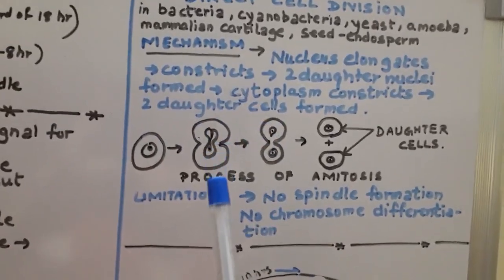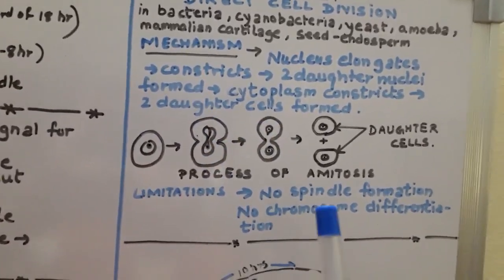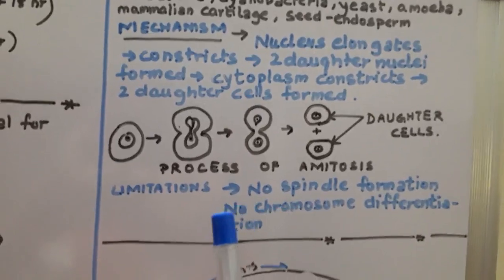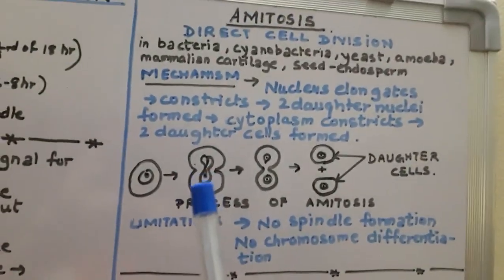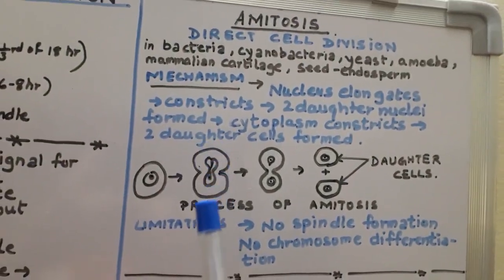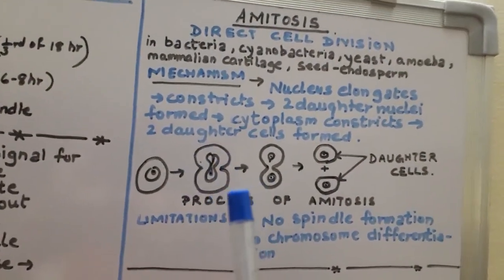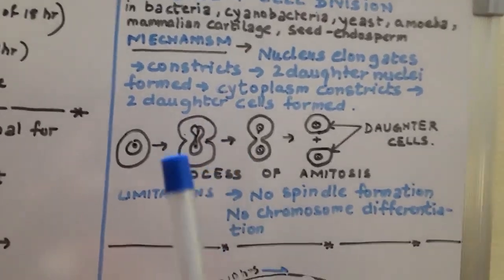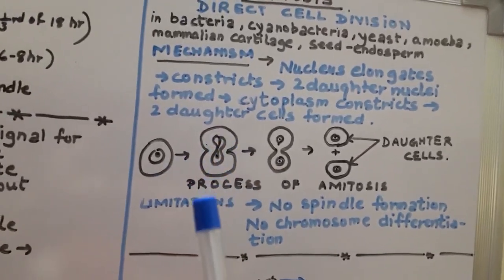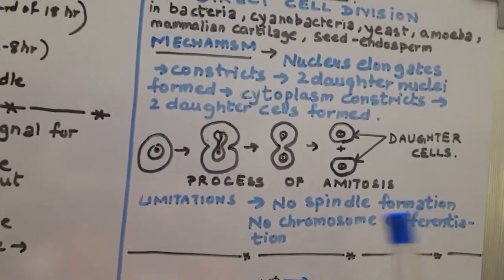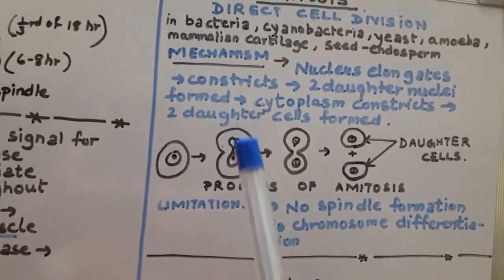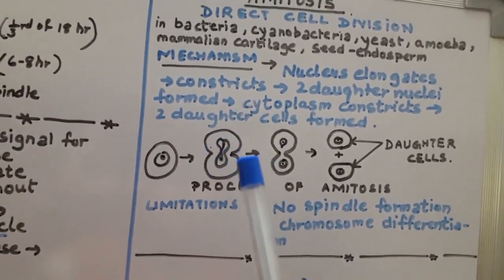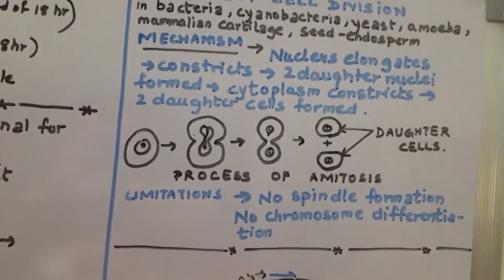So over here there are certain limitations. No spindle formation will occur and no chromosomal differentiation will take place. Generally these have a very low chromosome number in single prokaryotic cells, or they may have a single chromosome. Hence duplication of chromosomes will not take place and the genetic material will be equally distributed into the two daughter cells by the nuclear division.